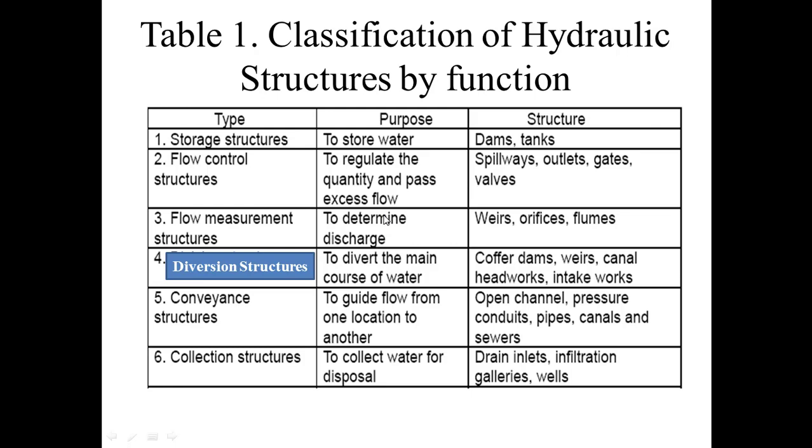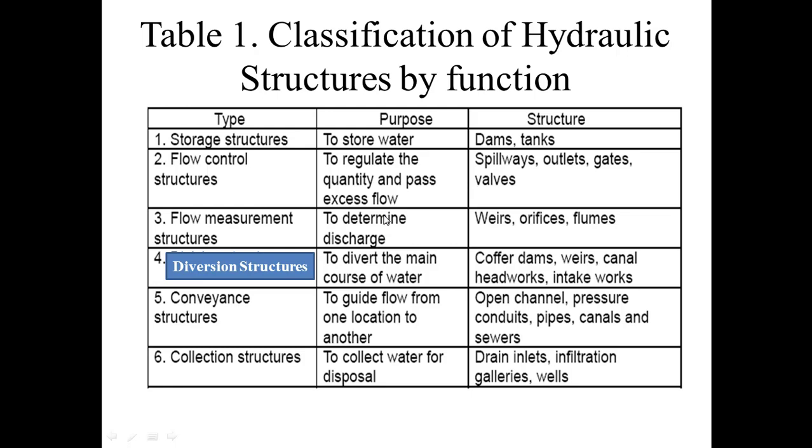In this classification, in the first column we have the type of structure, in the second column its purpose, and in the third column the structures. So number 1 is storage structures, and the purpose of this type of structure is to store water, and the structures in this type are dams and tanks.